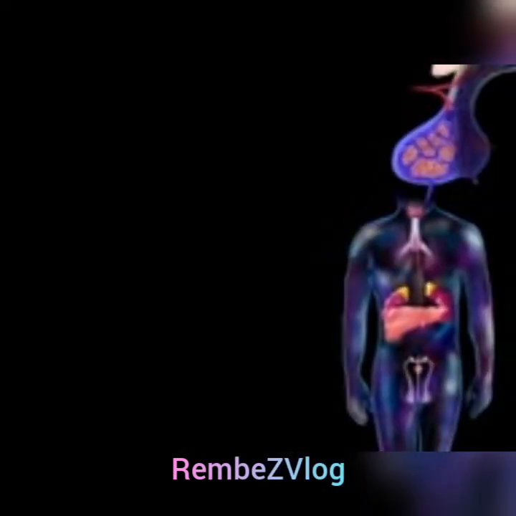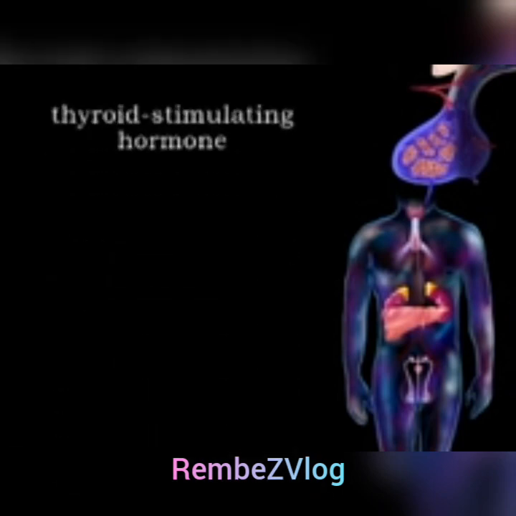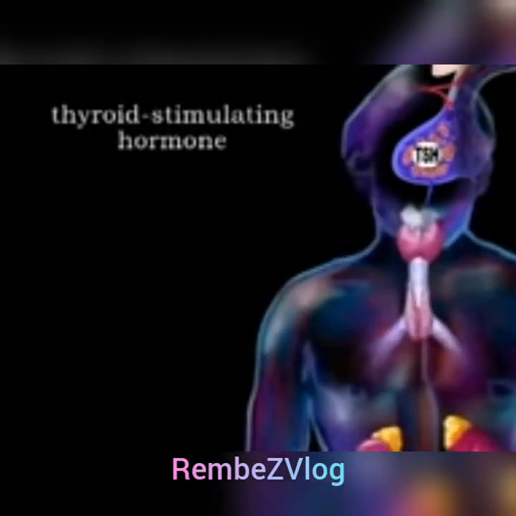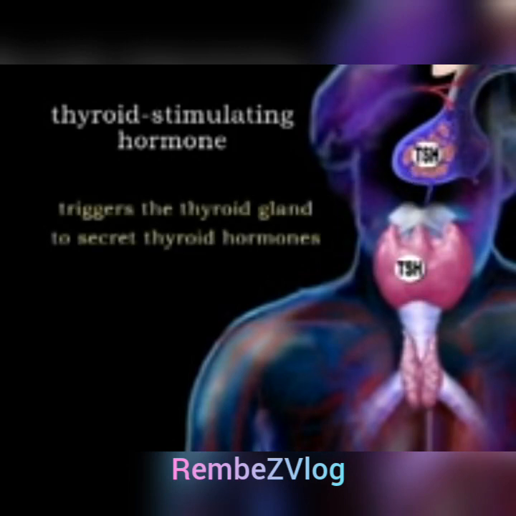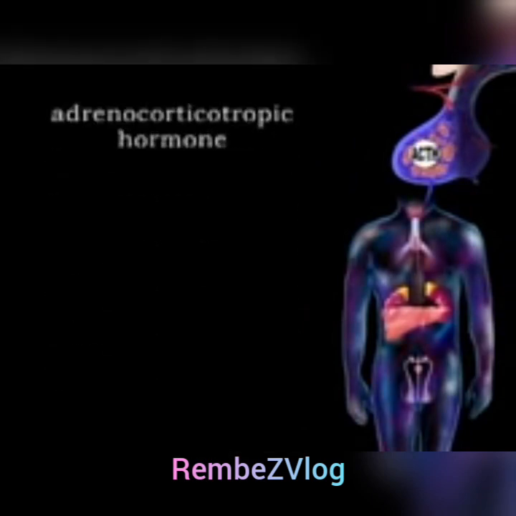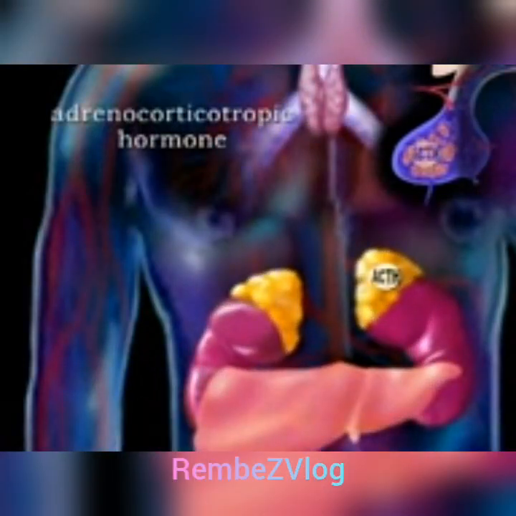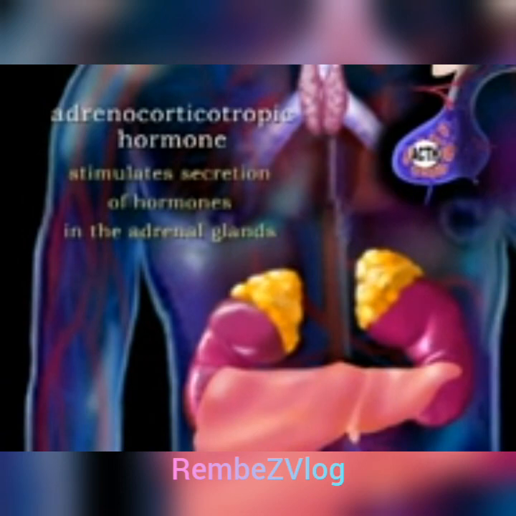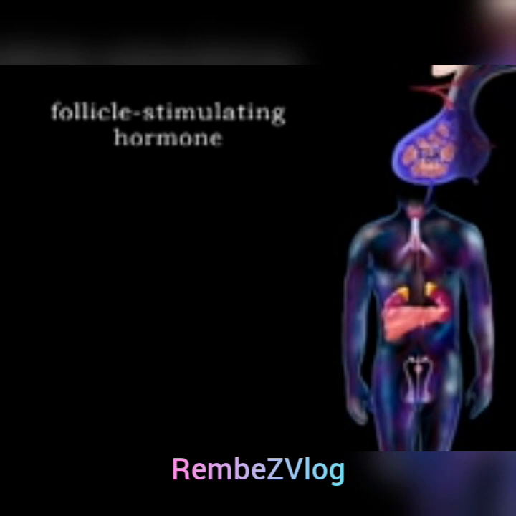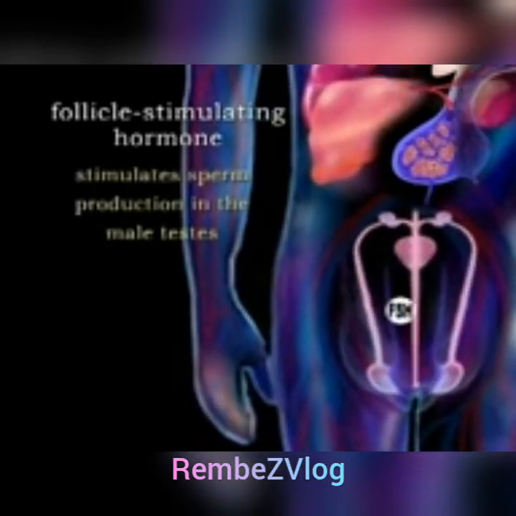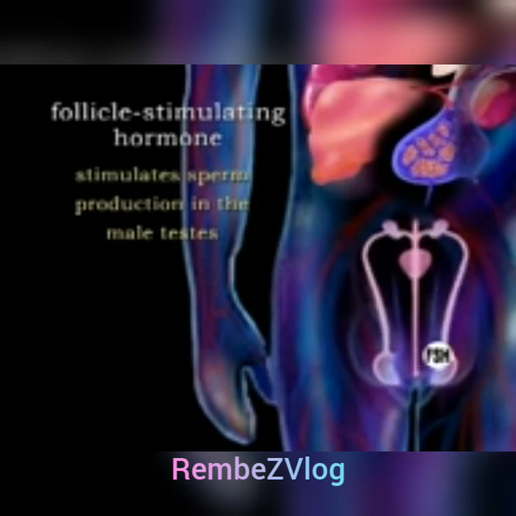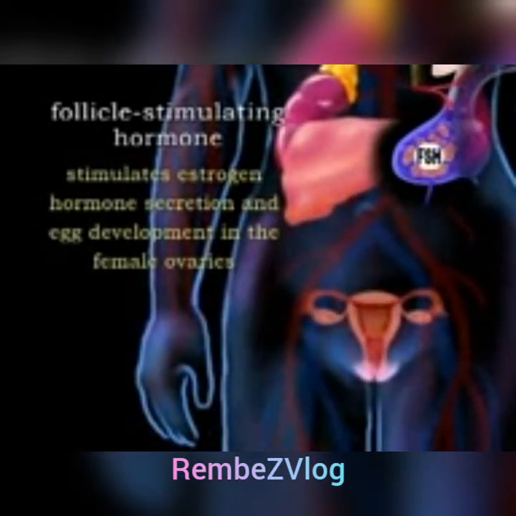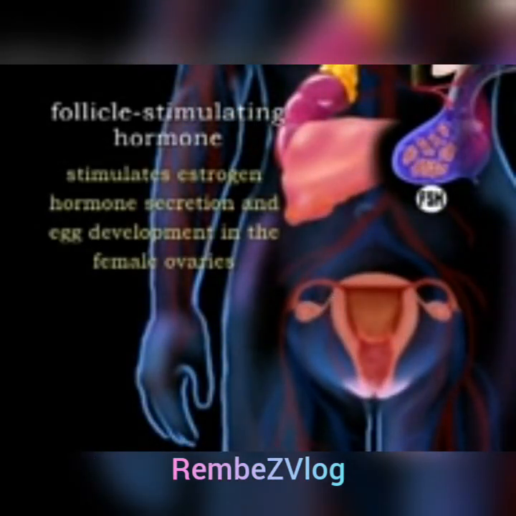The hormones produced by the anterior pituitary gland include thyroid stimulating hormone, or TSH, which triggers the thyroid gland to secrete thyroid hormones, adrenocorticotropic hormone, or ACTH, which stimulates secretion of hormones in the adrenal glands. Follicle-stimulating hormone, or FSH, stimulates sperm production in the male testes, as well as estrogen hormone secretion and egg development in the female ovaries.